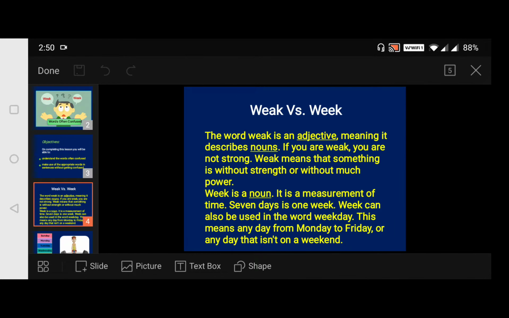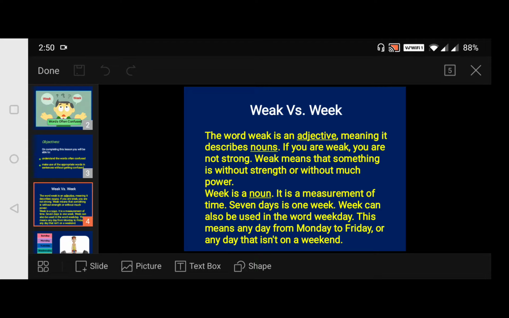Weak versus week. Now coming to weak, the word weak, it's an adjective and it describes nouns. If it tells about you that you are weak, then it is describing the subject there, isn't it? If you are weak, you are not strong. Weak means that something is without strength or without much power. I need not tell you because it's a very common word which we come across.